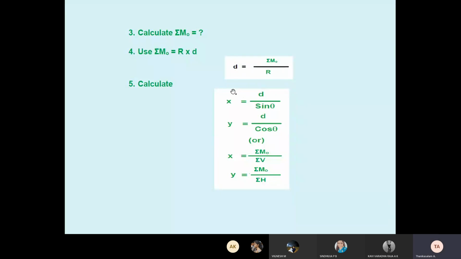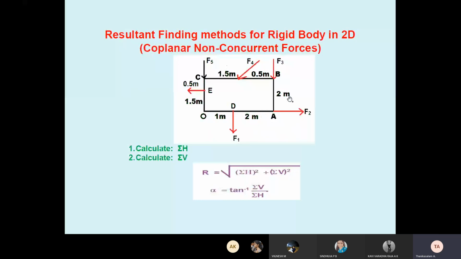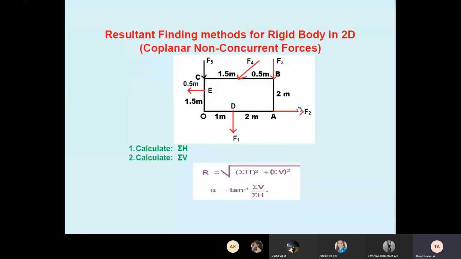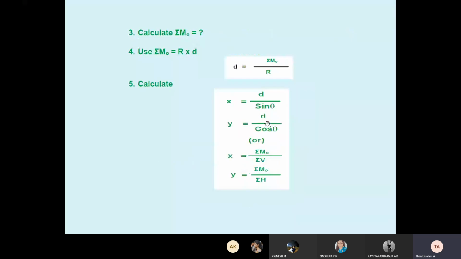Then calculate X and Y. Guys, for a rigid body, we need X and Y where the resultant crosses the axes. We'll solve the problem and understand what X and Y are. So here two formulas we can use. X equals D divided by sin theta. Theta means alpha here, typed mistakenly. So X equals D divided by sin alpha, and Y equals D divided by cos alpha.